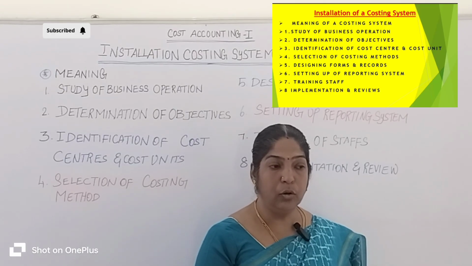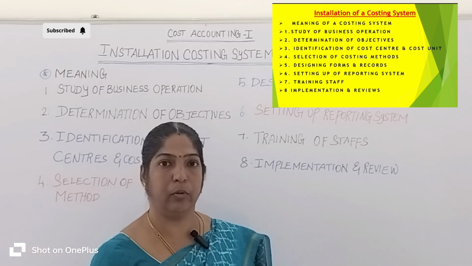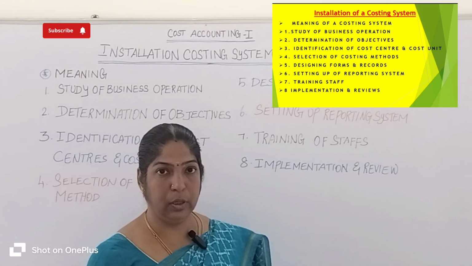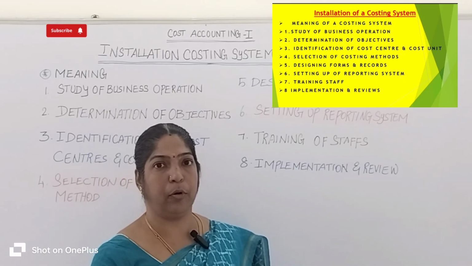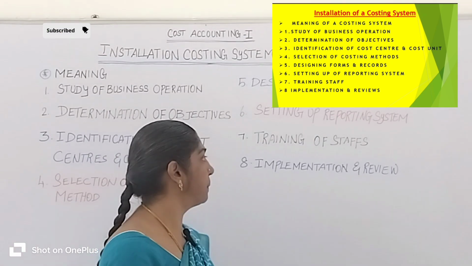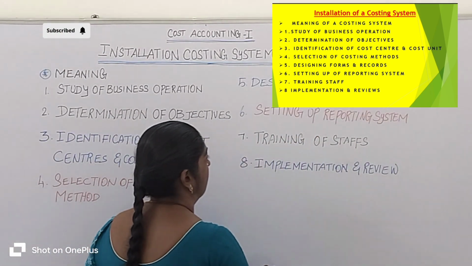Then during the transportation, take more attention, deliver more carefully. In this way, the product damage is avoided. Okay, these are the setting up of the reporting system.